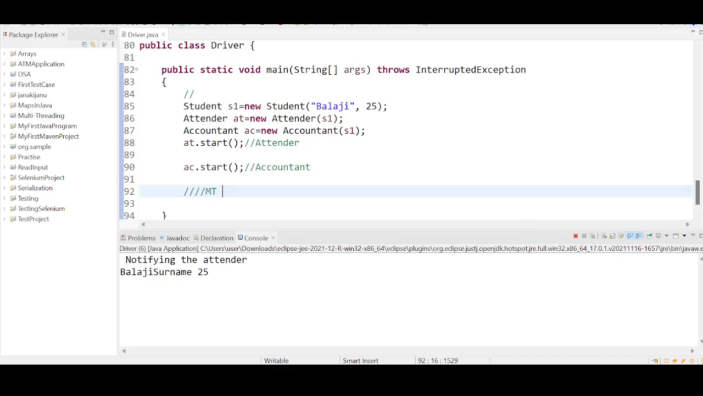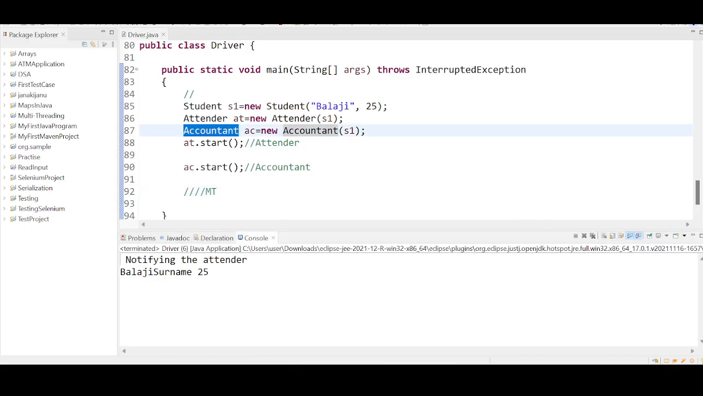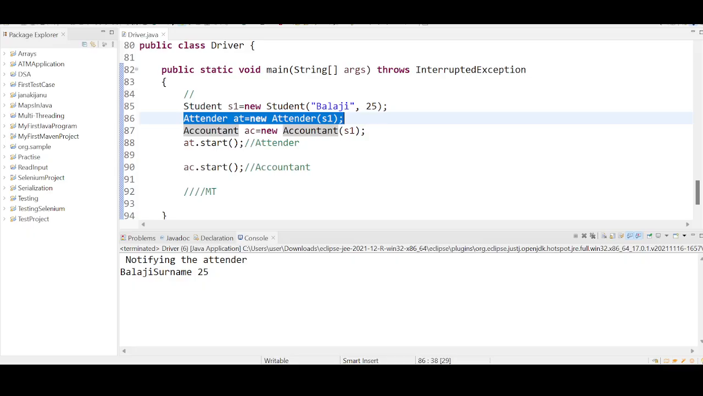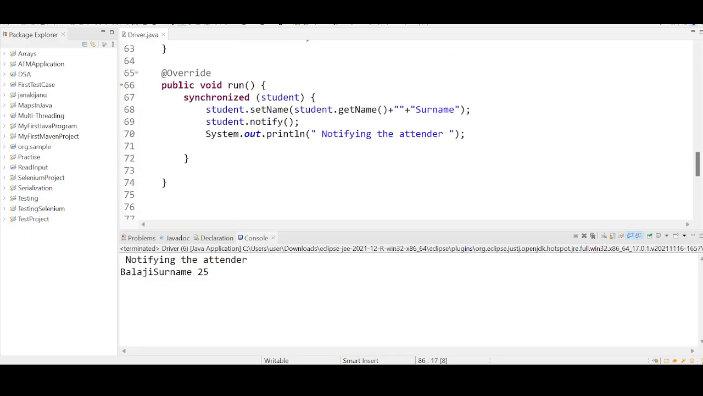Now what happened is the accountant has been called in the beginning. Now there is a problem. We are not sure how the job of the scheduler will be. The thread scheduler may give a job to the accountant first, and later think about giving the job to the attender. If the accountant is getting the job first, what will happen? The attender will end up in an infinite waiting loop.